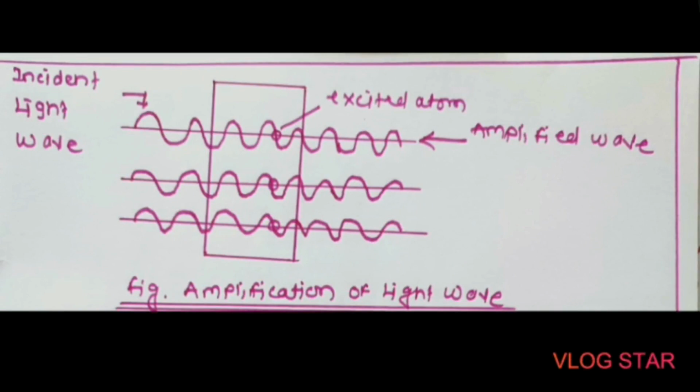This again makes it easier to cause the stimulated emission. Thus in case of stimulated emission, if the number of atoms in the excited state is larger, more photons are emitted, thus causing amplification of light. All these photons are in the same phase and are traveling in the same direction. Now this amplified light wave is called the laser wave, which is coherent and monochromatic in nature.